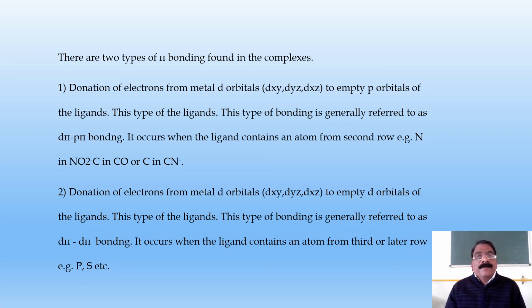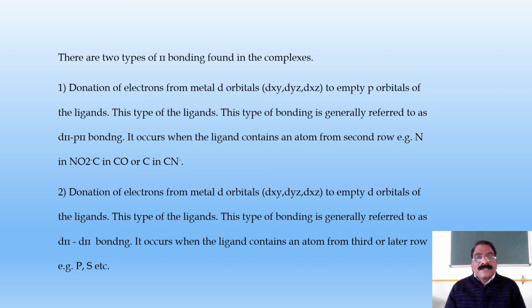There are 2 types of pi bonding found in complexes. First, donation of electrons from metal d orbitals, that is dxy, dyz and dxz, to the empty p orbitals of the ligand. This type of bonding is generally referred to as d-pi p-pi bonding.